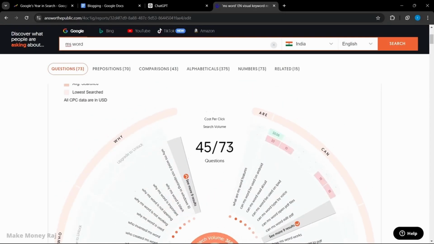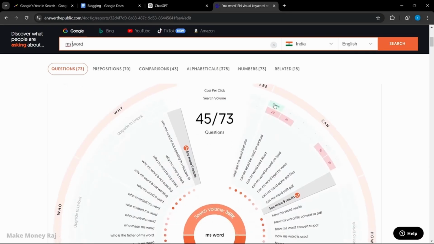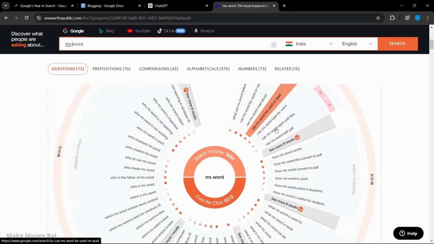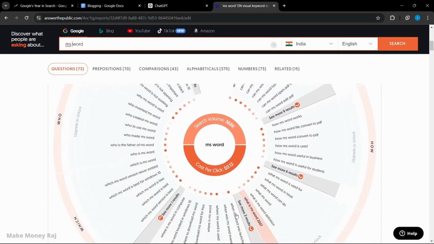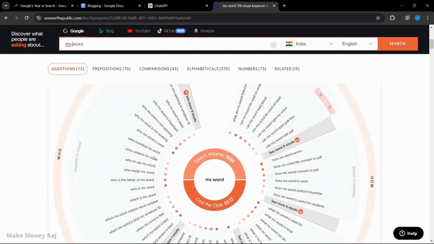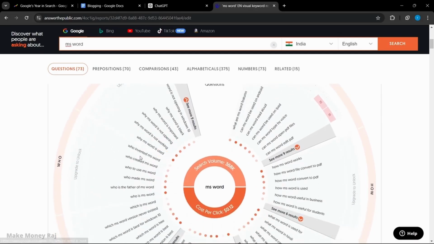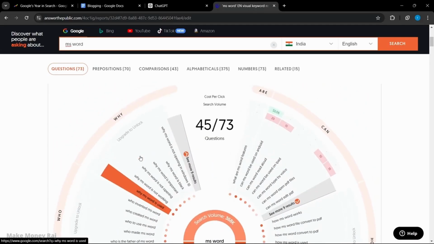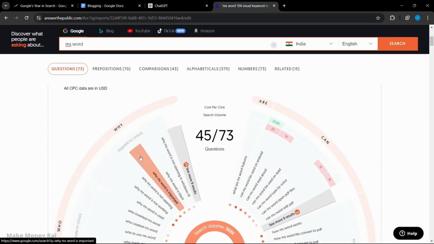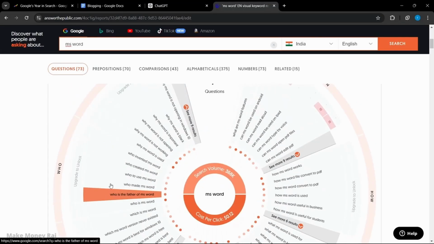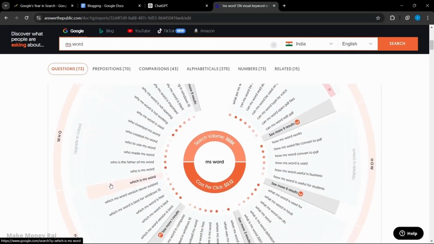So you can see 45, we have 73 questions, and you can also see the CPA, cost per action, and all these titles. You can write blog posts on all of this. There is an irrelevant one, which is "who is MS Word," but you can ignore that. There are some keywords and long questions. You can actually use this in FAQs. I do this every time I want to use FAQs in my blog posts.